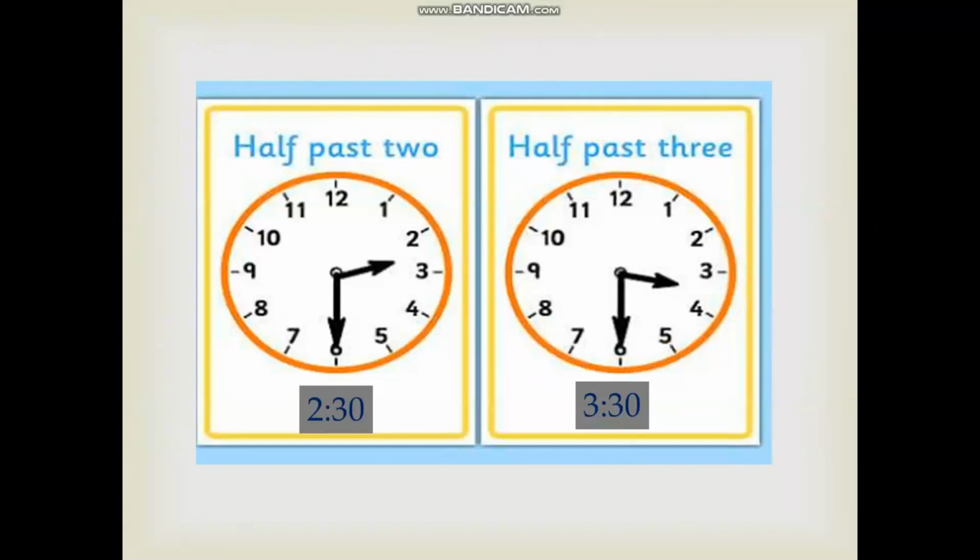Now, if you look at these pictures, in the first clock, the hour hand has crossed 2 and the minute hand is at 6. So it is 2:30, or you can say half past 2. And same in the second picture, it is half past 3. So children, we have revised the things that you had already done in class 1. I hope I am clear now.